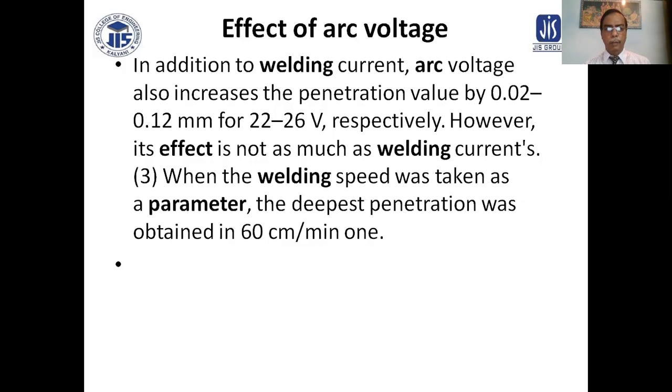So there is a significant effect of arc voltage on penetration. However, its effect is not as much as welding current. The figure in the next slide will show you the characteristics. When the welding speed was taken as a parameter, deepest penetration was obtained at 60 centimeter per minute.